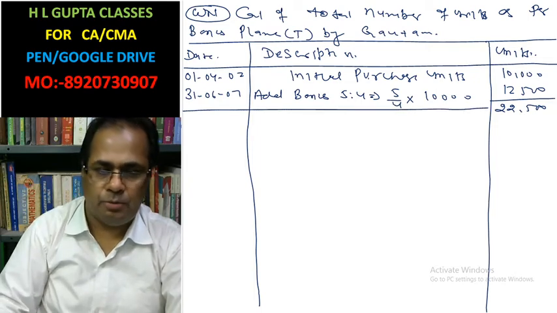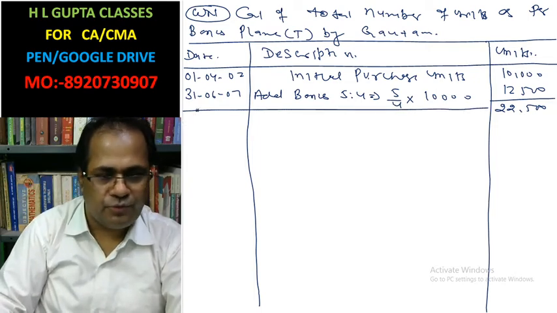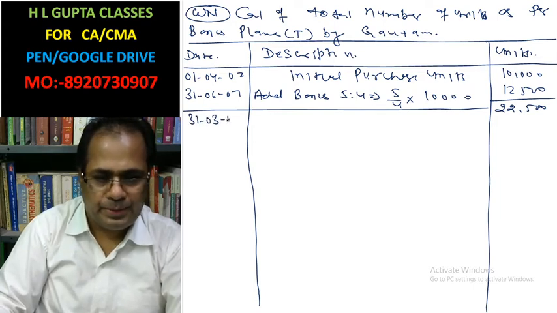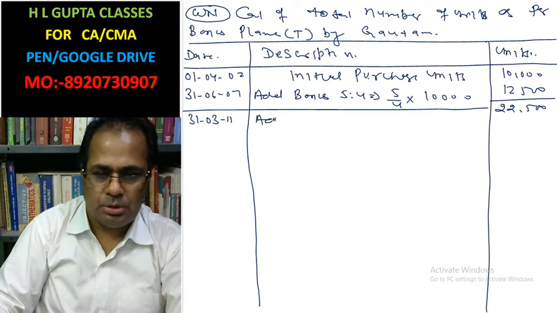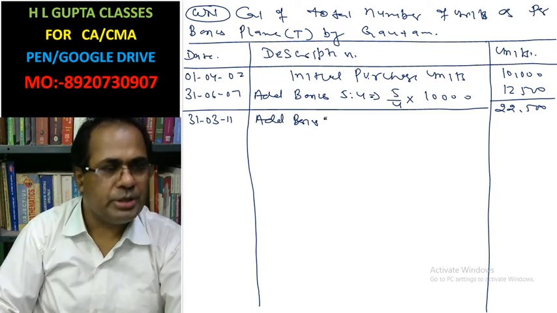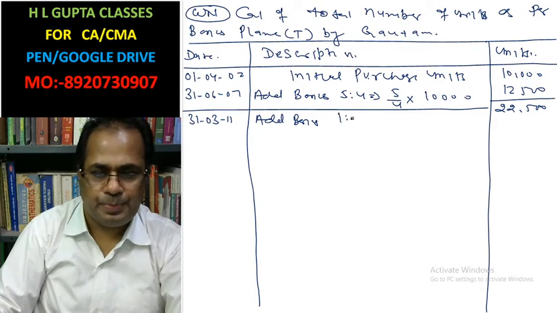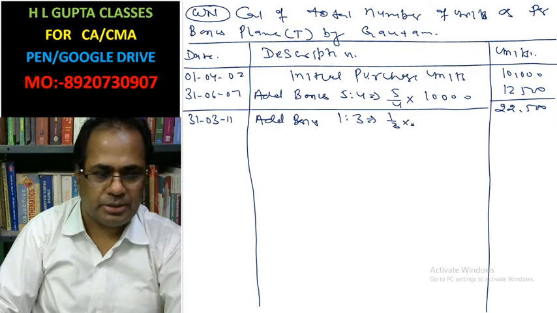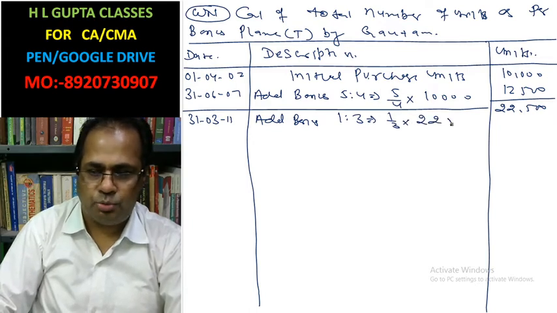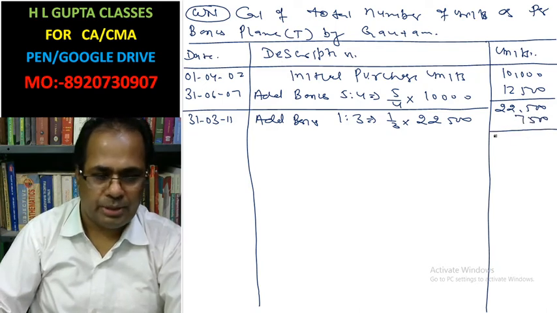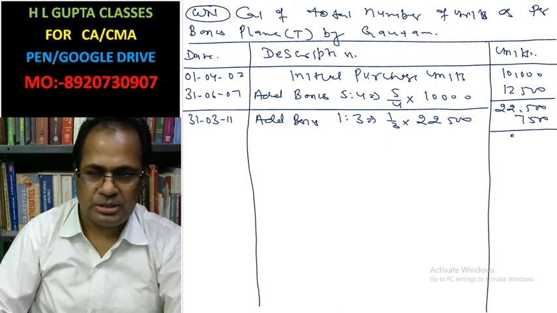Now on date 31st/03/11 add bonus 1 is to 3, that is 1 divided by 3 of 22,500. This is 7,500. Total value you have 30,000.